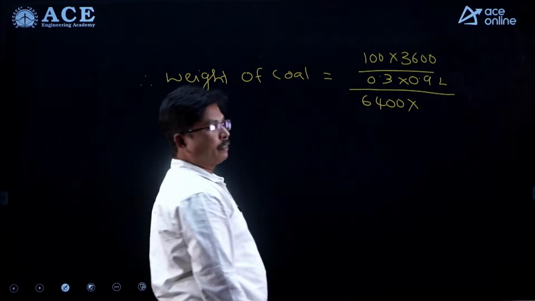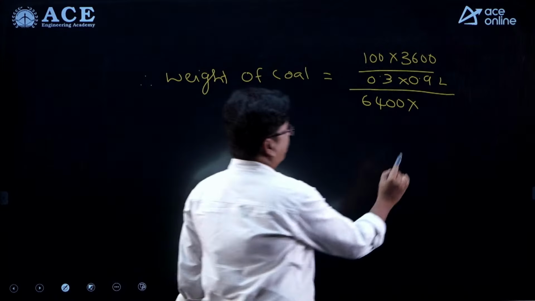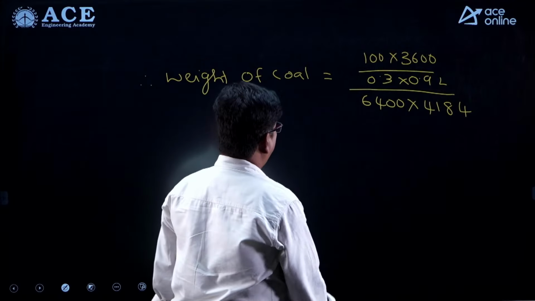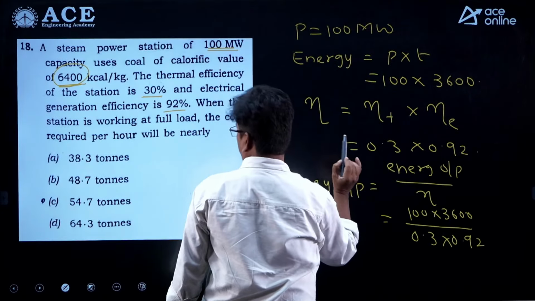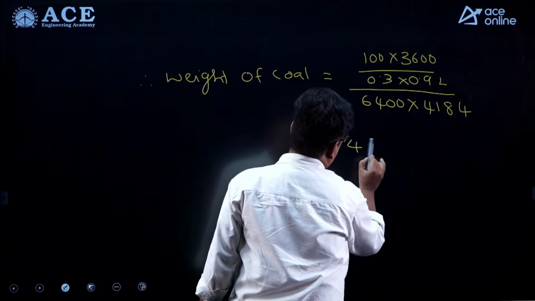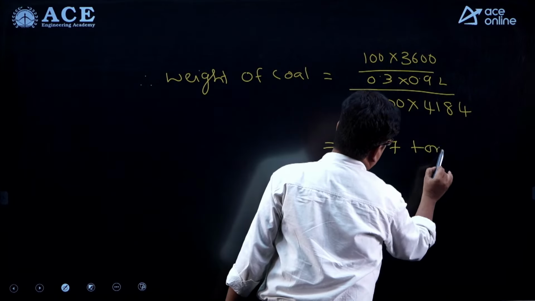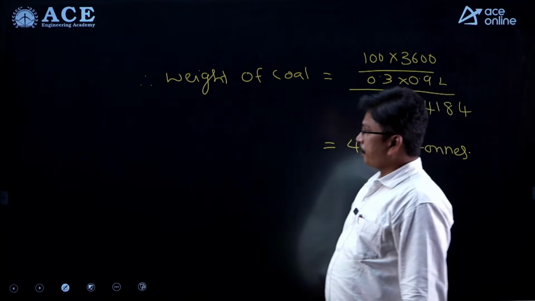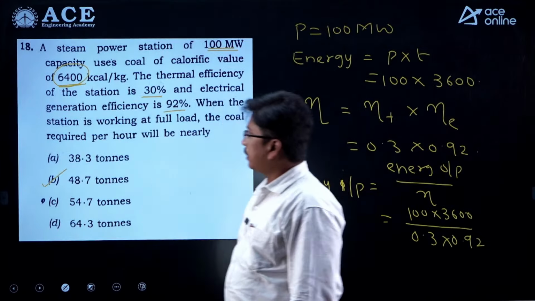We have to convert this 6400 into joules. It will be 4184. 4184 is the conversion factor. If you calculate this value, you will get approximately 48.7 tons. That is the perfect answer. So option B is the perfect answer.